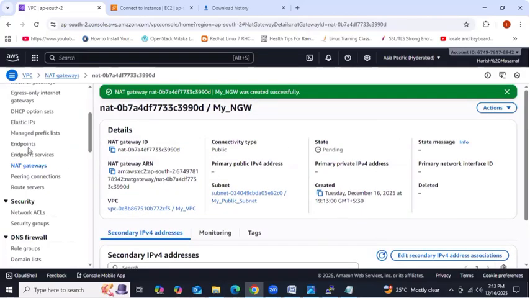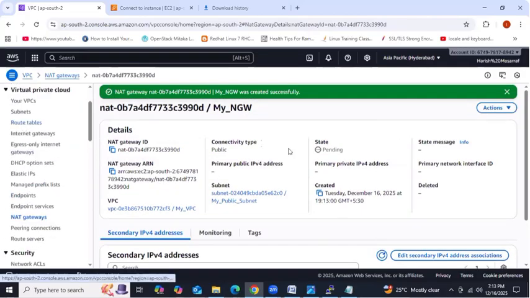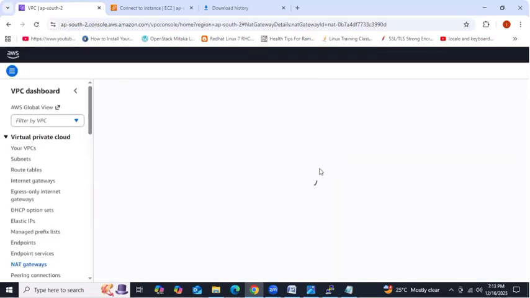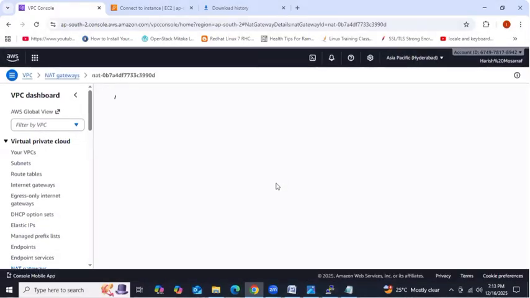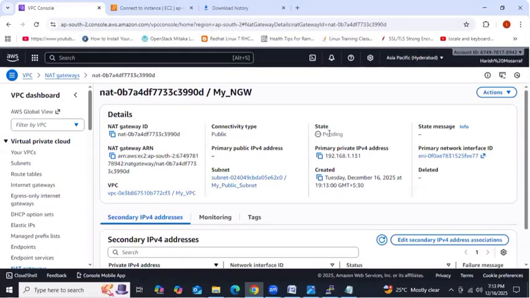So next step, go to route tables. It's pending. We need to wait a few minutes. We need to get the status active. Still it is pending. We need to wait a few minutes.